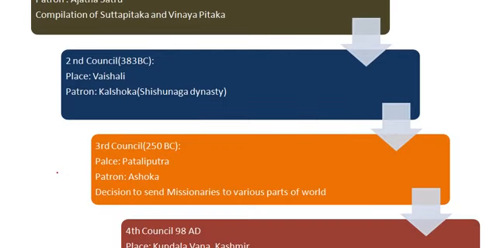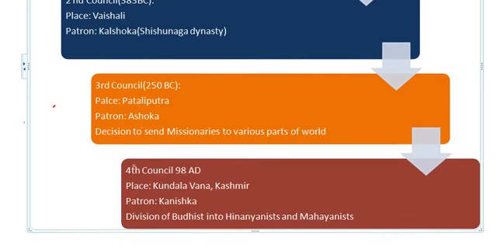And the third council, this is very important. The patron is Ashoka, and that place was Pataliputra. What Ashoka did is, the decision was to send missionaries to various parts of the world to spread Buddhism. So they used to form missionaries, and the missionaries were sent to foreign soils to spread Buddhism. In this pattern, Ashoka sent his daughter and son to spread Buddhism. That is the importance of that particular third council.